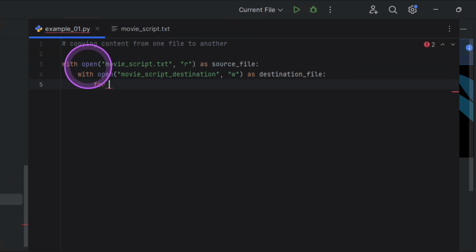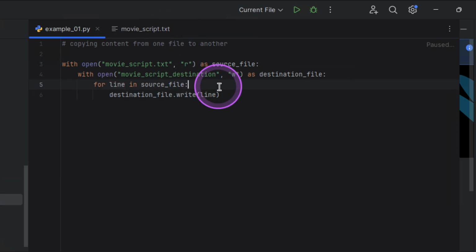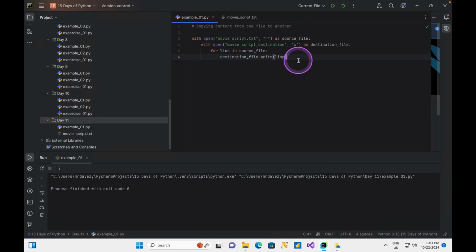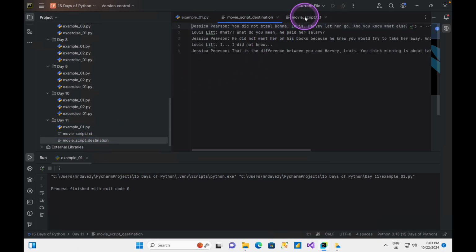I've just defined both the source and the destination. Now let me say for line in source file, destination file dot write line. Essentially, what I'm trying to say is, for each line in the source file, I want you to write it into the destination file. So write out each line one after the other. When I'm done, just pay close attention to this place. You'll see that a new movie script destination file is going to pop up, and it means that it's been created. I have my movie script destination, and it's exactly what I have in my movie script. So I've done a little data migration. I've just copied from one file to another file.